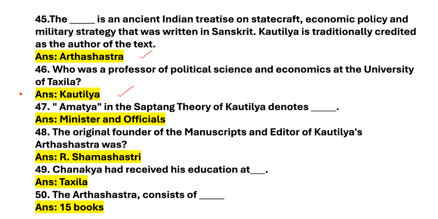Next question. Amatya in the Saptanga theory of Kautilya denotes. Answer is minister and officials. Next question. The original founder of the manuscripts and editor of Kautilya's Arthashastra was. Answer is R. Shama Shastri. Next question. Chanakya had received his education at. Answer is Takshashila. Next question. The Arthashastra consists of. Answer is 15 books.